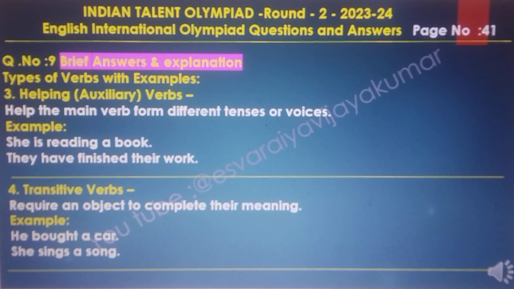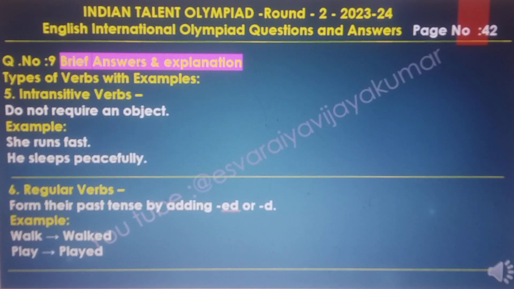And the third one, helping or auxiliary verbs help the main verb form different tenses or voices. Example, she is reading a book and they have finished their work. Fourth one, transitive verbs require an object to complete the meaning. Example, he bought a car and she sings a song. And fifth one, intransitive verbs do not require an object.